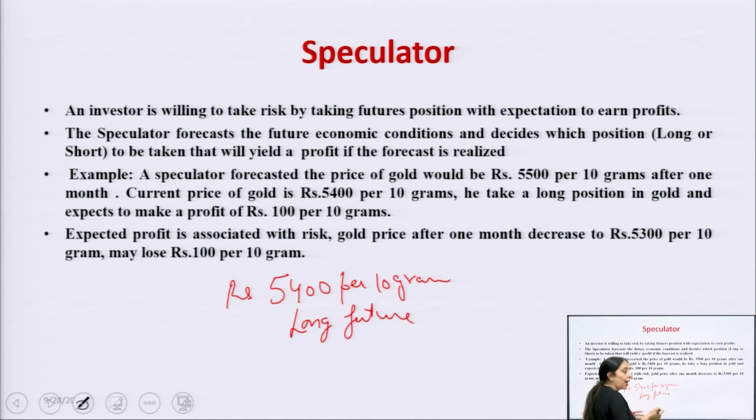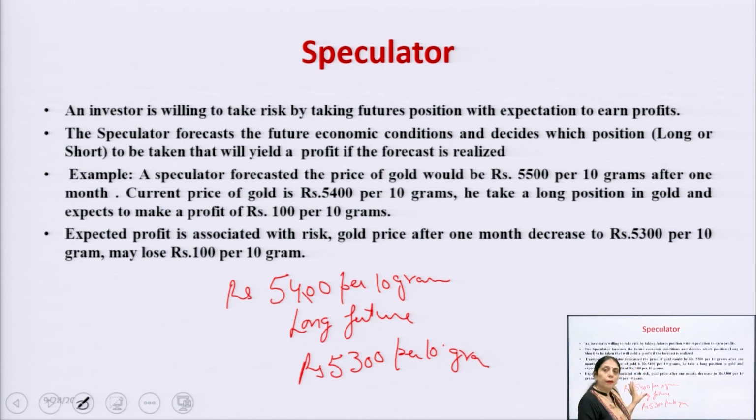It means he has bought the future on the expectation that it is going to increase, but due to a certain problem, something happened in the market and the market is going to show a downward trend. Instead of 5500, the price is right now rupees 5300 per 10 grams. Now there is a loss of how much?